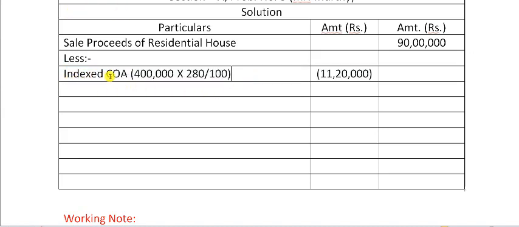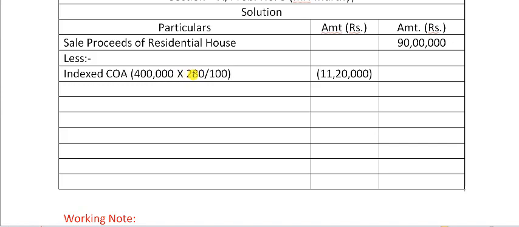First we will go for indexed cost of acquisition. If you recall the formula for indexed cost of acquisition, we take the cost of acquisition and multiply it with the cost inflation index for the year of transfer.